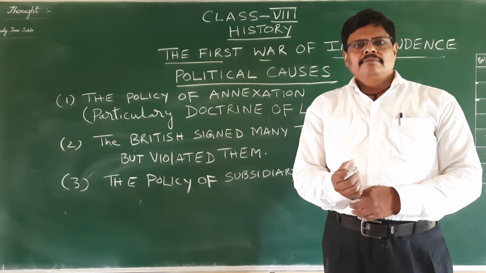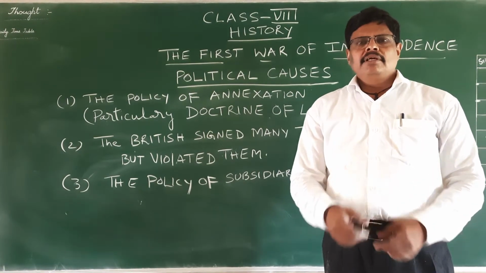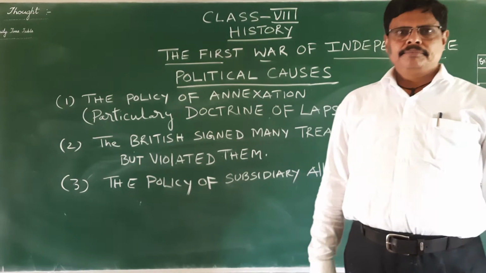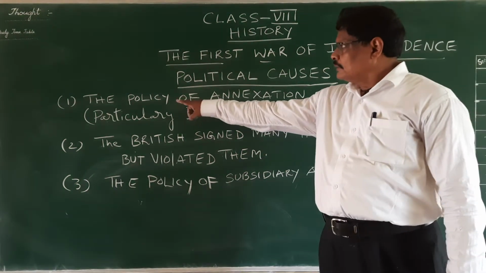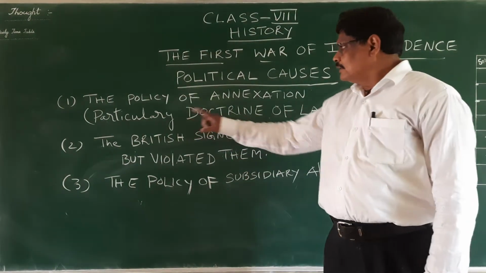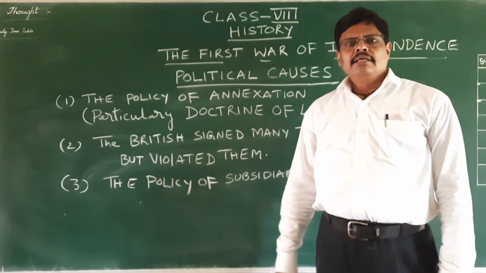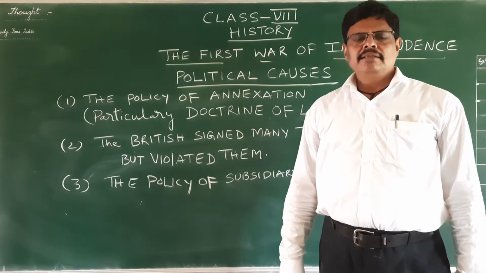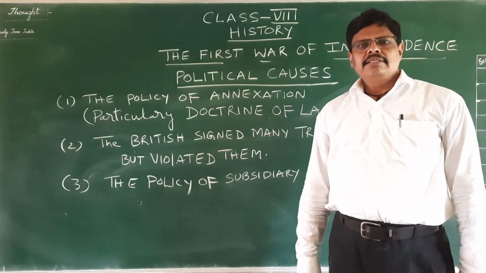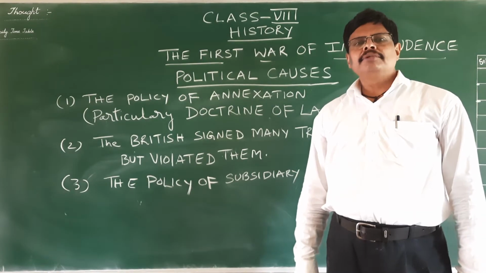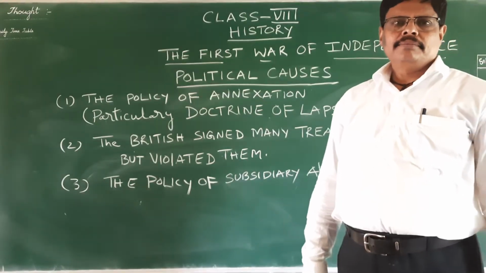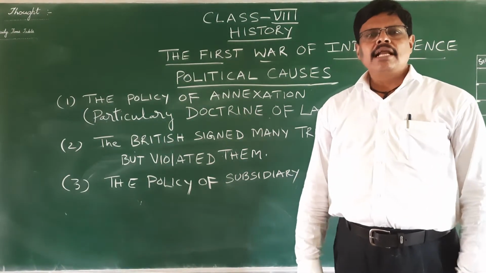Children, in this video, we will discuss in detail the various political causes for the revolt of 1857. The main reason was the policy of annexation, particularly the doctrine of lapse. It was initiated by Dalhousie. By applying this doctrine of lapse, Dalhousie annexed various kingdoms like Nagpur, Udaipur, Jaipur, and even Jhansi.